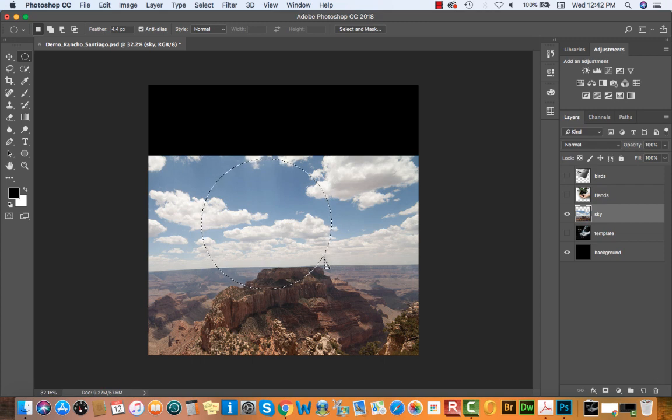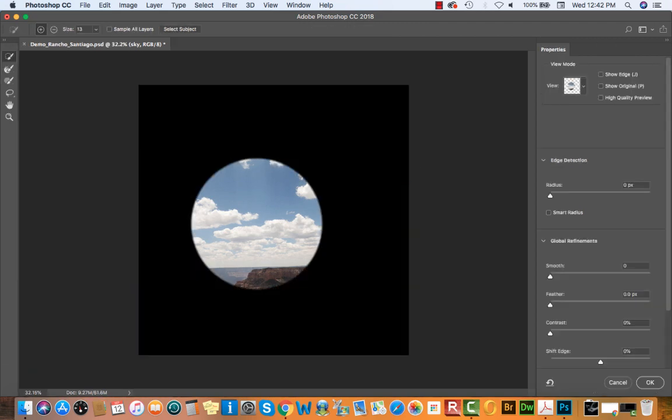Once you're happy with the selection, what we're going to be doing is we're going to be feathering the selection so it has a softer edge. Okay, and then we'll be loading the selection into our mask. So if we want to take a look at what the selection looks like, we can navigate to our control bar at the top of our workspace, click on the Select and Mask button, and here I can choose to soften the edge using the feather.